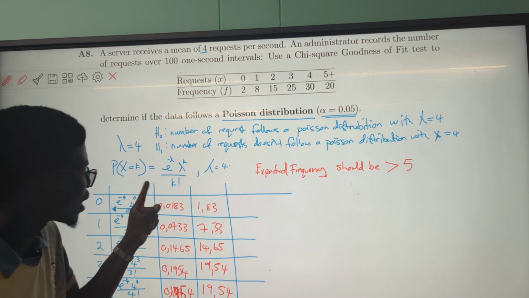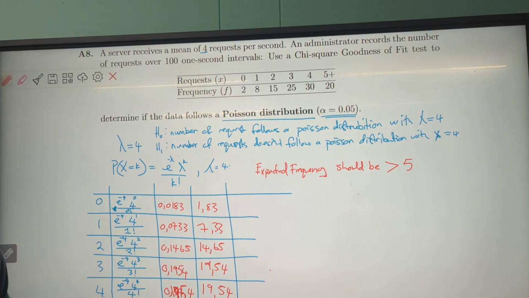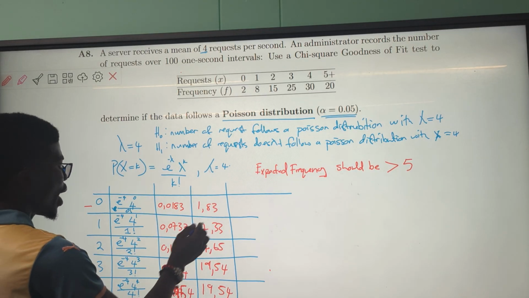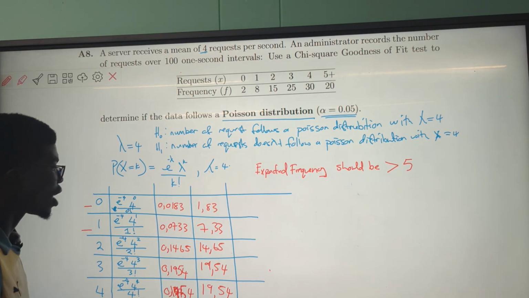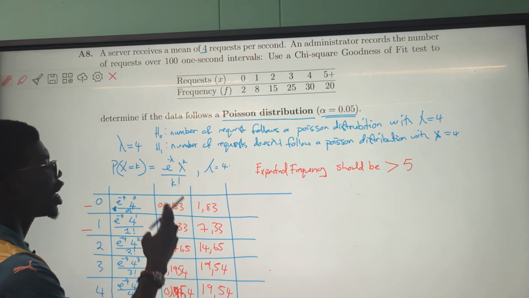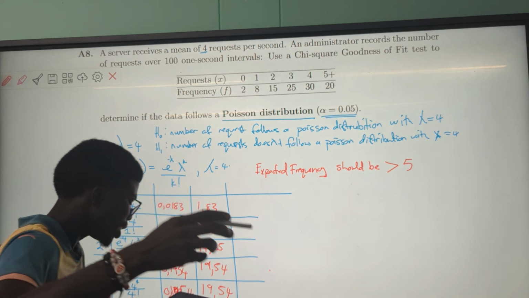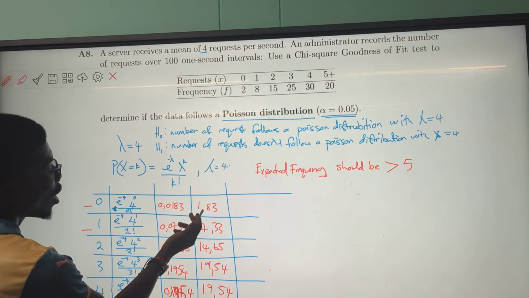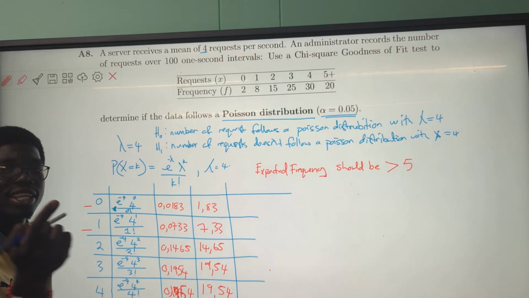But in our data I've noticed that 0 has an expected frequency of 1.83, and 1.83 is less than 5.